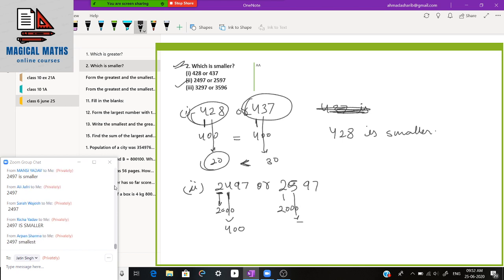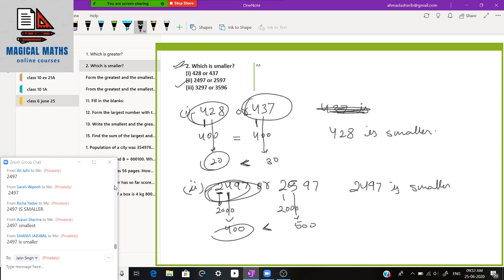And the place value of this 5 is 500, and 500 is greater than 400. So we can say that this number is smaller. 2497 is smaller. Okay students, is it clear? Now third, 3002. Third part you will do.